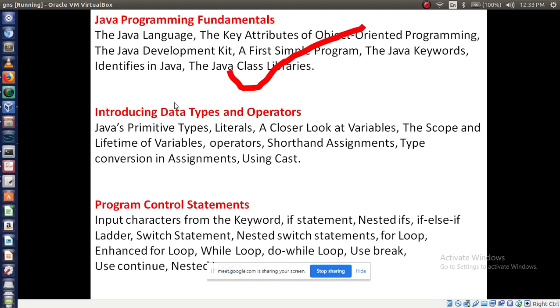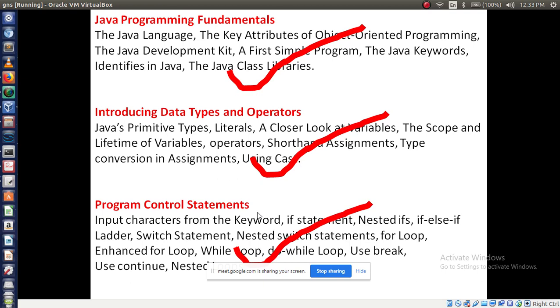We have also discussed data types and operators from your first module, and also the program control statements: if else, while, do while, for, right? So now we have completed a total of 3 sub concepts from your first module. Still 2 concepts are remaining.